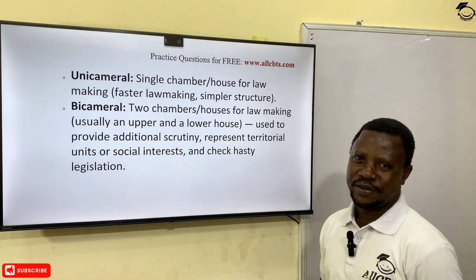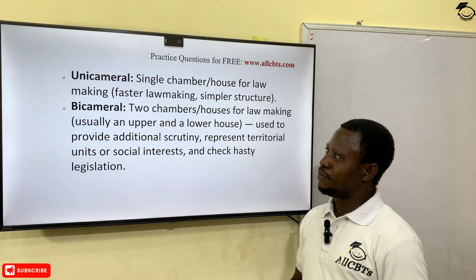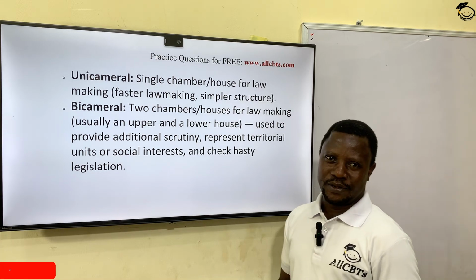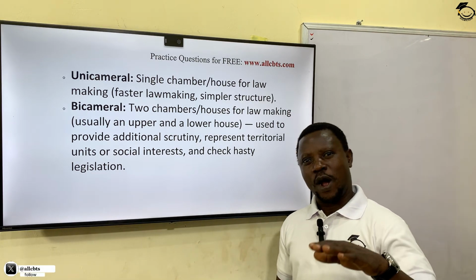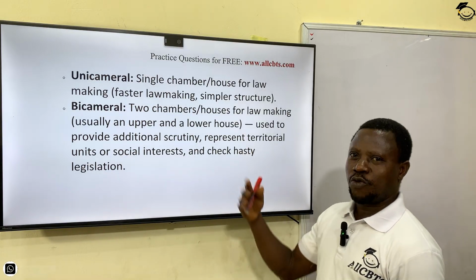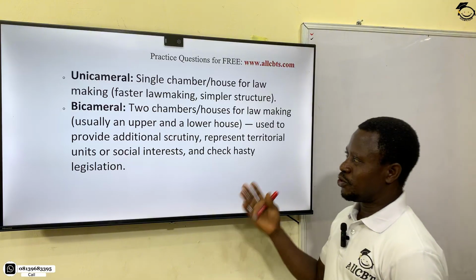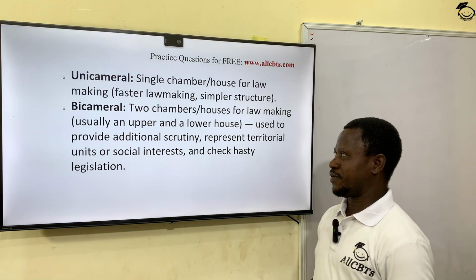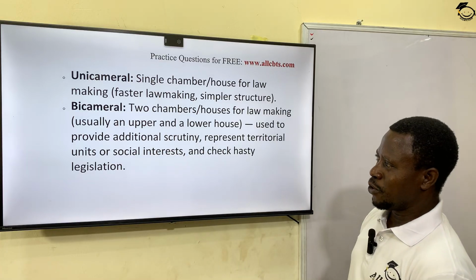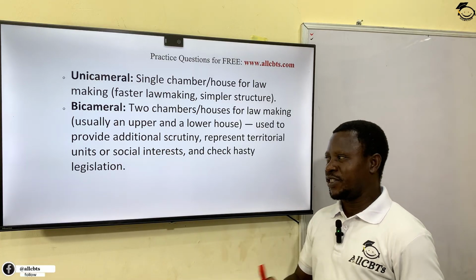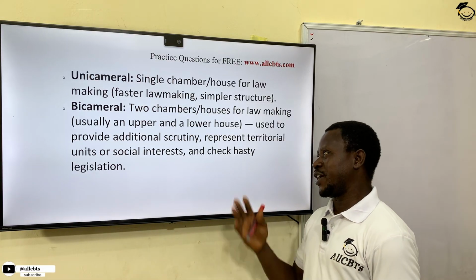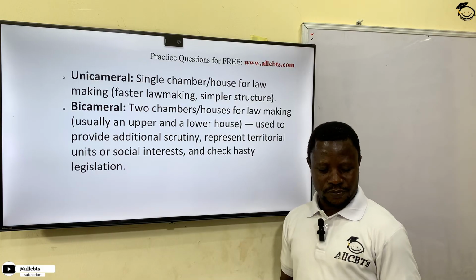Then we have bicameral. Bicameral, from the word bi, means two chambers or two houses where laws are made. In this case, we are going to have the lower house and of course the upper house. All right? In this case, why must we have two houses? With these two houses, there will be additional scrutiny. There will be enough representation for the people so as to reflect the social interests that make up that society. And the second chamber also helps us to check hasty legislation.